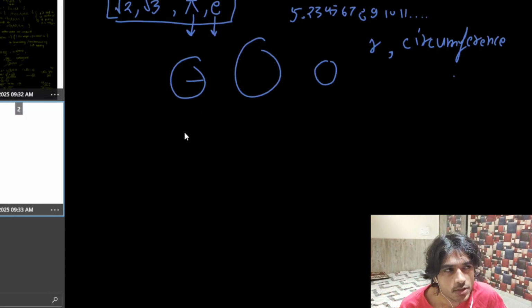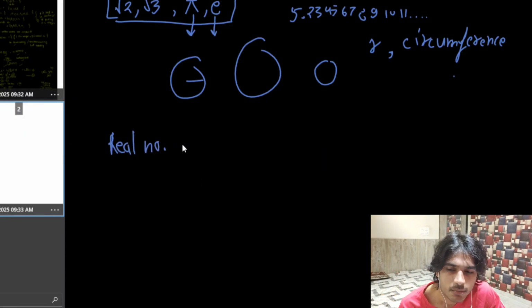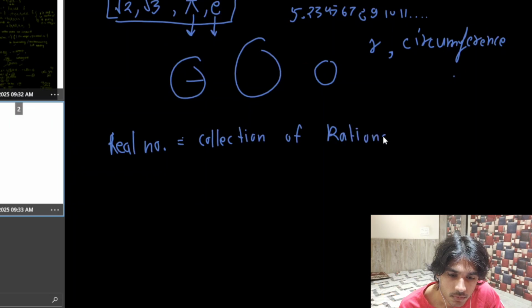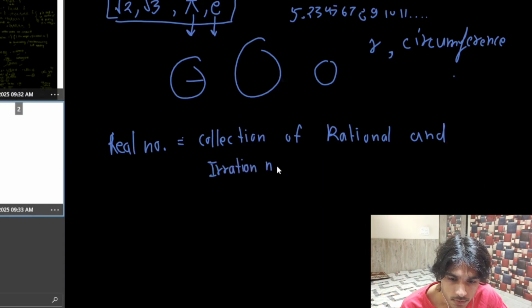Okay, so irrational number happens. Now, what comes next? Real numbers, right? So, what exactly is a real number? A real number is simply a collection of rationals and irrational numbers.